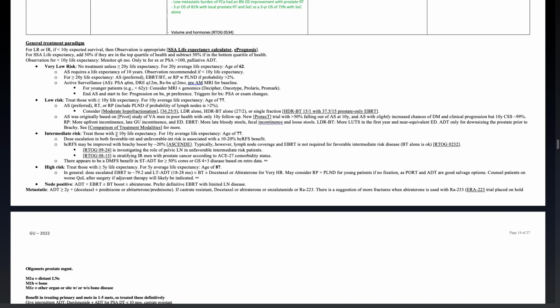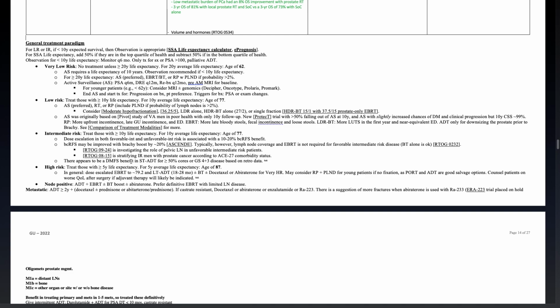Intermediate risk, treat those with a greater than 10-year life expectancy. For an average 10-year life expectancy, the age is 77. Dose escalation in both favorable intermediate and unfavorable intermediate risk is associated with a 10 to 20% biochemical relapse-free survival benefit. Biochemical relapse-free survival may be improved with brachy boost by 20% with ASCENDE. However, typically lymph node coverage and external beam is not required for favorable intermediate risk disease, in which brachytherapy alone is okay.